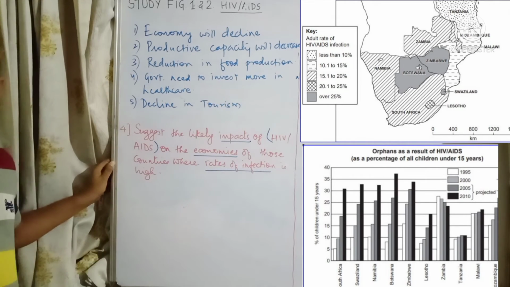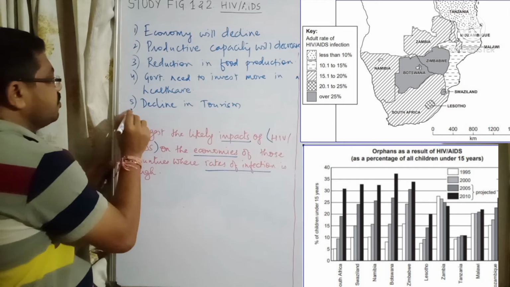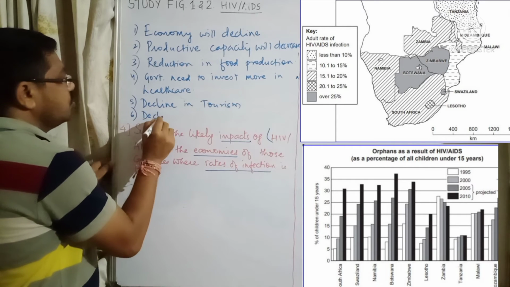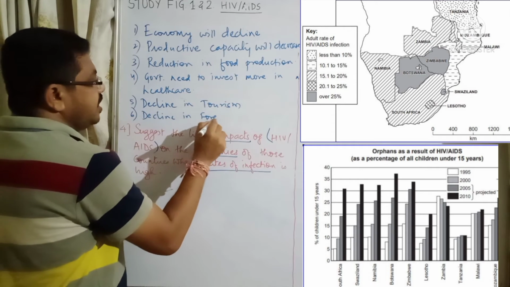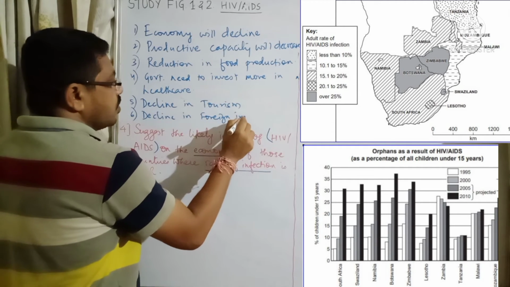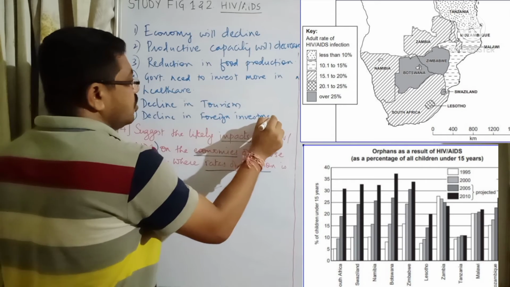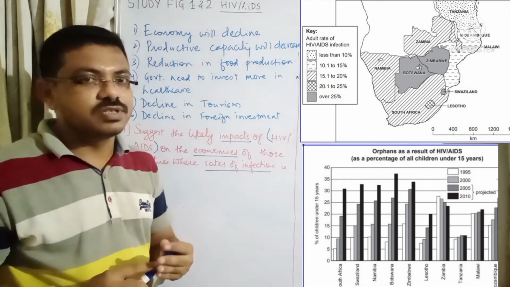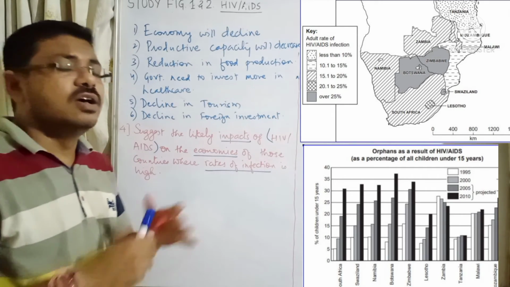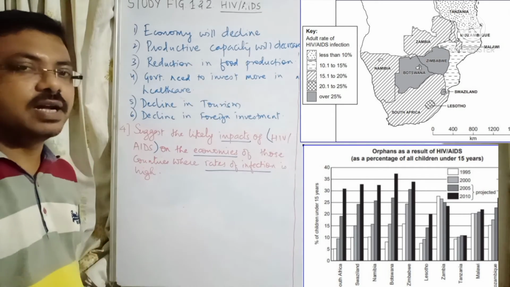Sometimes it also happens that foreign companies might not be able to invest. So there is a decline in foreign investment, because the cases are more, so foreign companies will not be ready to invest in those countries because they know that there is low productivity and a lot of people are getting these cases.